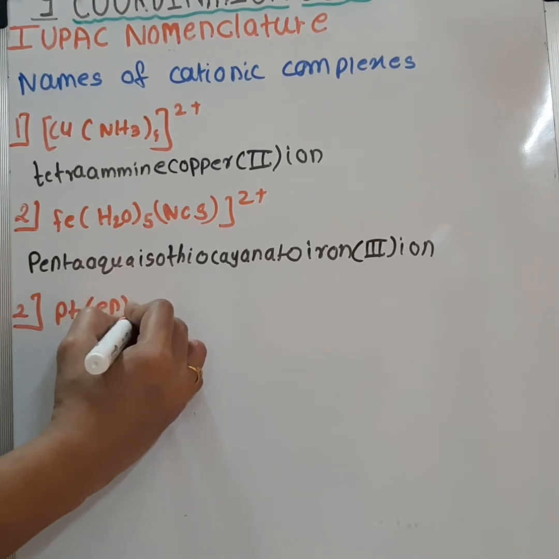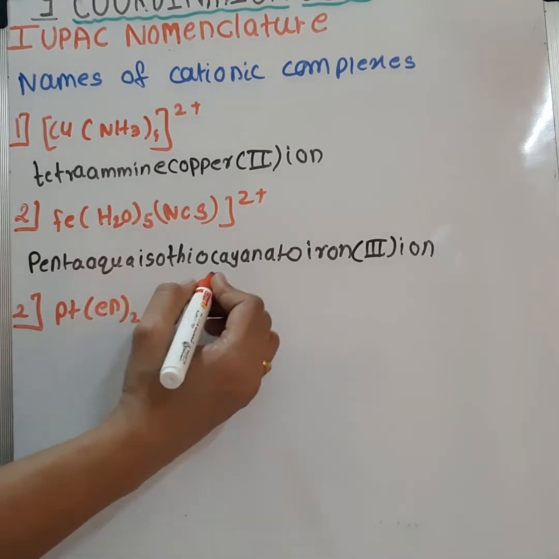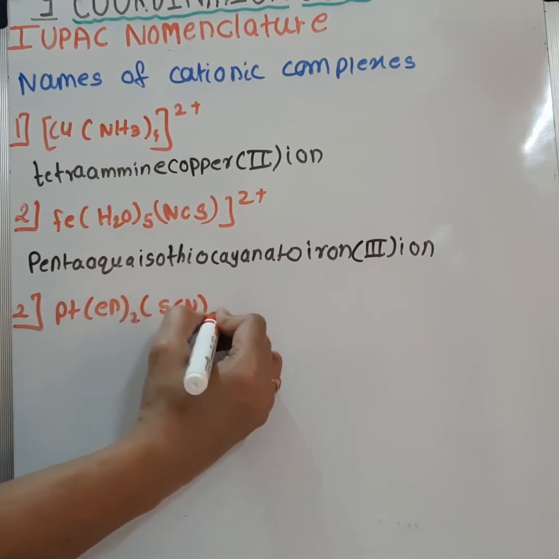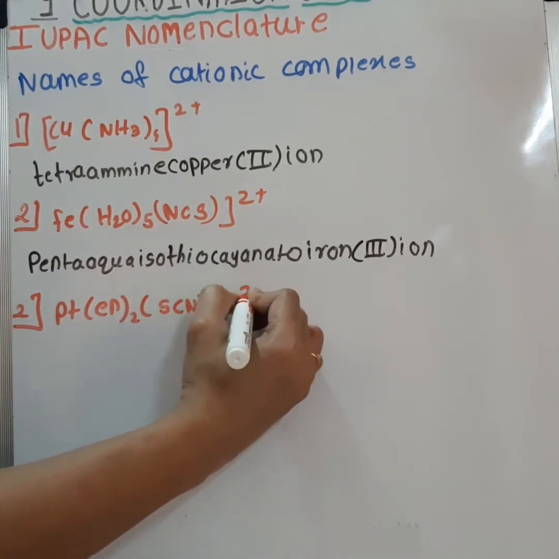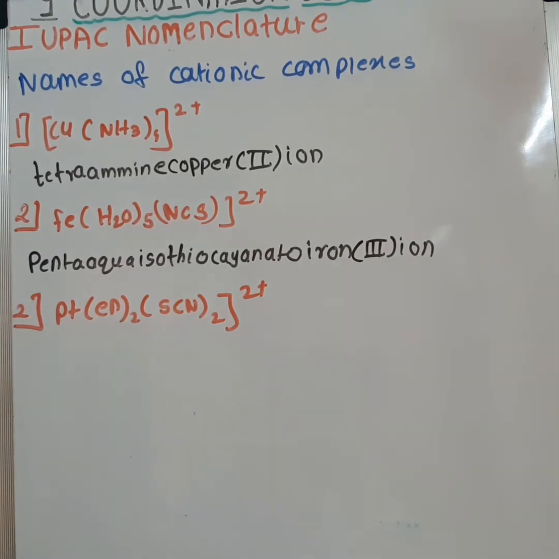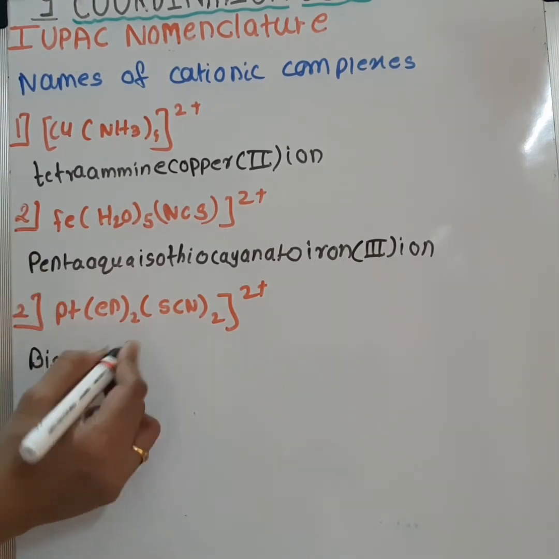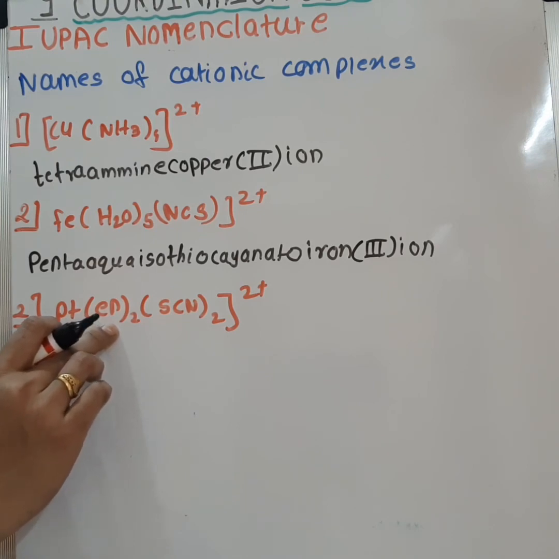So next example, Pt(en)2(SCN)2 2+, where en is ethylene diamine. So name of this compound will be bis, as ethylene diamine has di in its name.